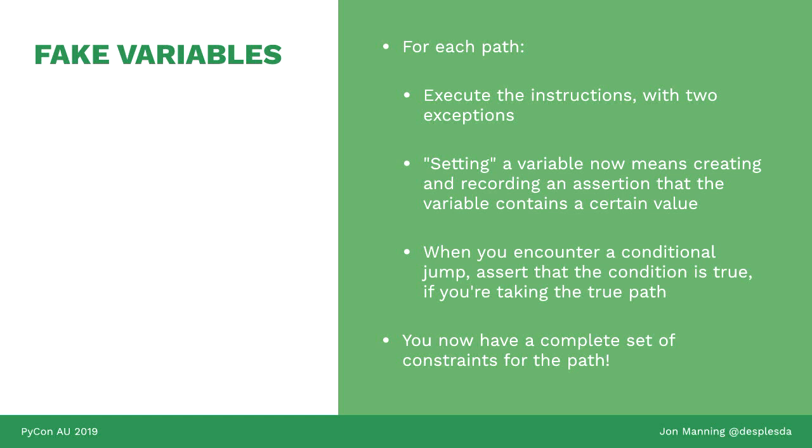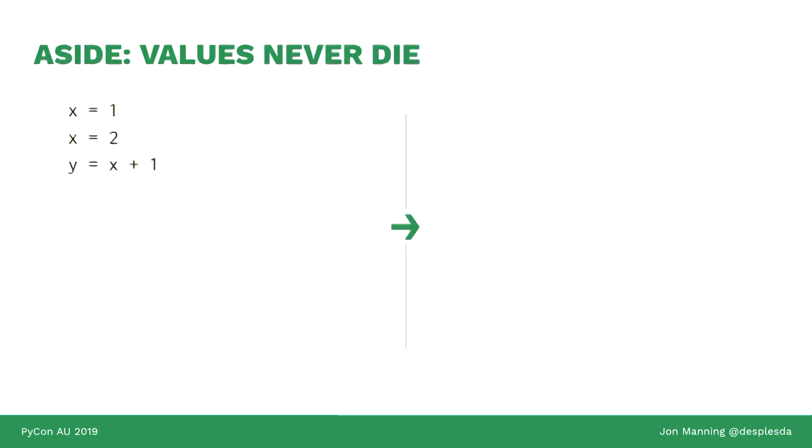Instead, we're saying we're asserting that the variable is equal to a certain value, and that value might be derived from previous operations. Secondly, when you hit a conditional jump, you already know what direction you're taking. So if you're taking the false path, you assert that the condition is false, and if you're taking the true path, you assert the condition is true.